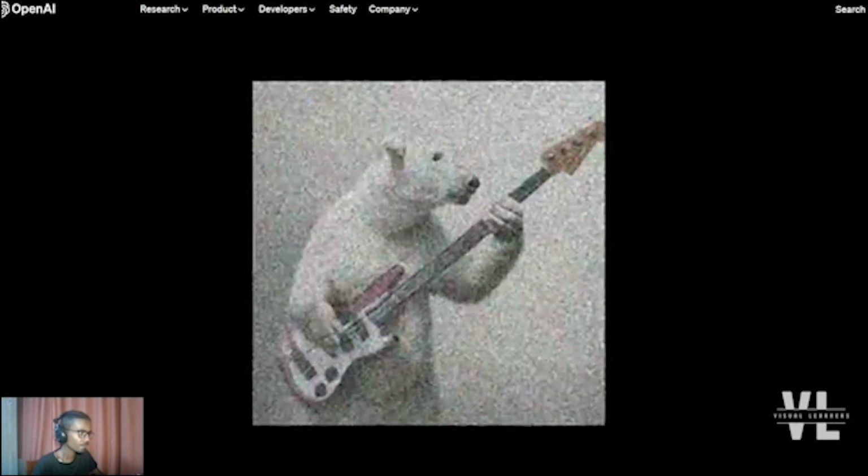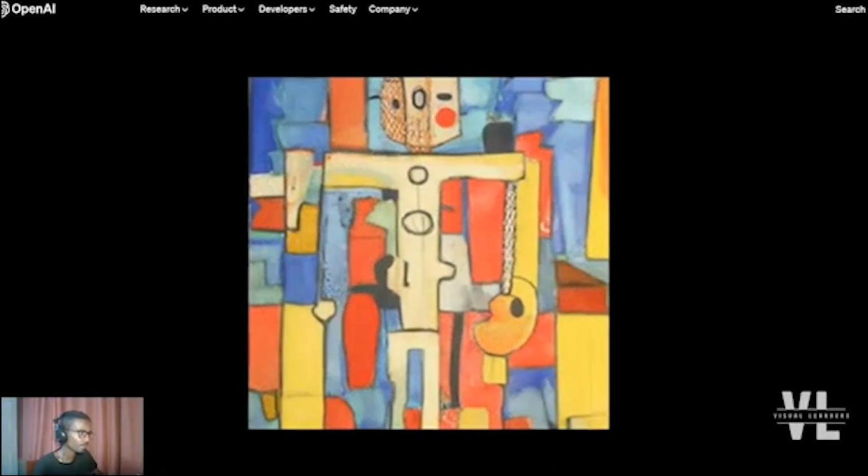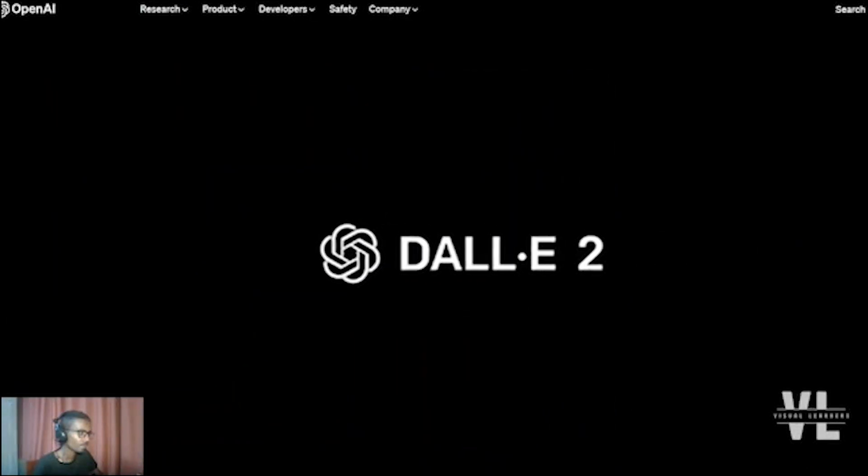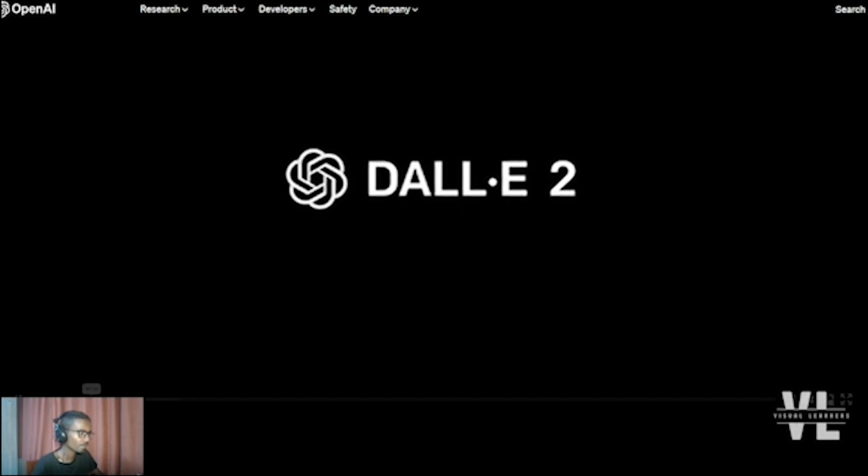Have you ever seen a polar bear playing bass? Or a robot painted like a Picasso? Didn't think so. DALL-E 2 is a new AI system from OpenAI that can take simple text.